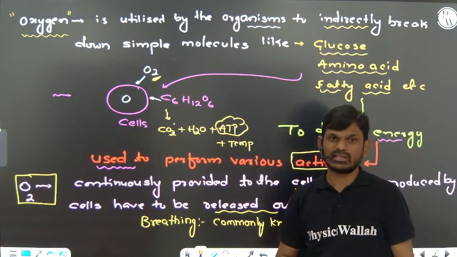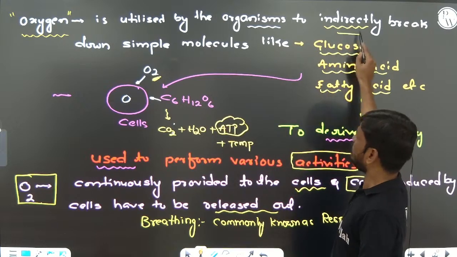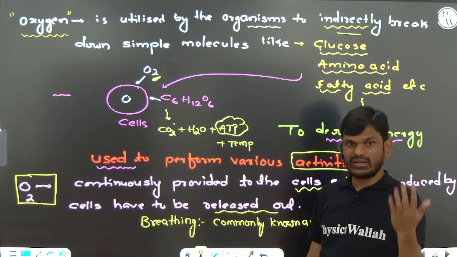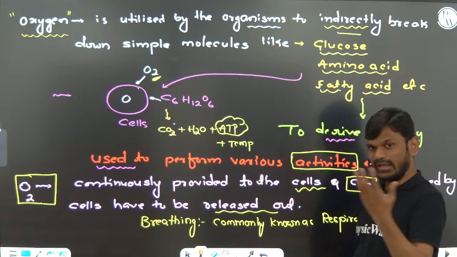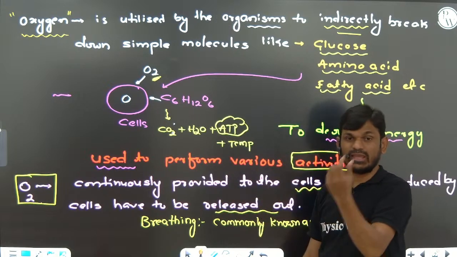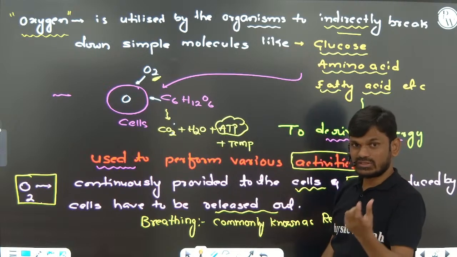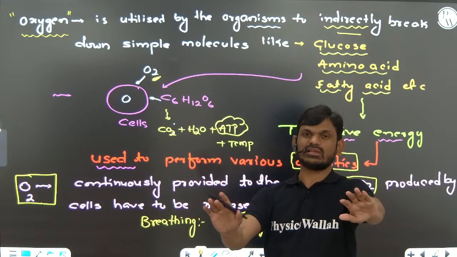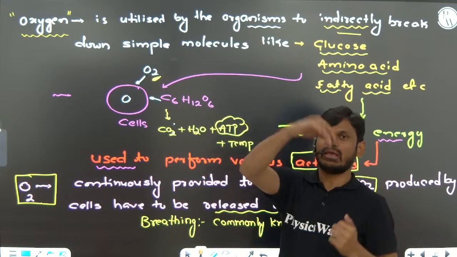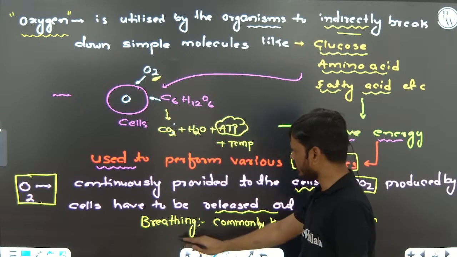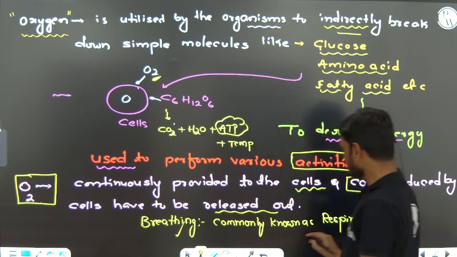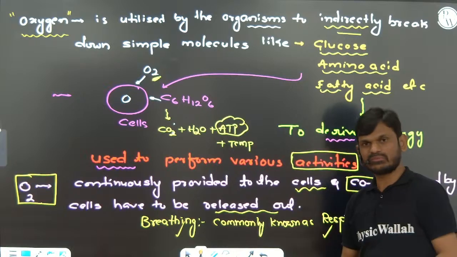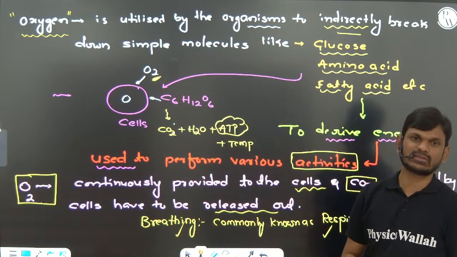Oxygen is utilized by the organism indirectly to break down simple molecules, you remember, right? So why do animals need oxygen, or why do organisms need breathing? Breathing is the mechanism continuously supplying oxygen to the cell and also eliminating carbon dioxide from the cell. For that purpose we need breathing. So breathing is commonly known as respiration. Okay, so an assertion-reason type question can also be framed from this first introduction paragraph of NCERT.